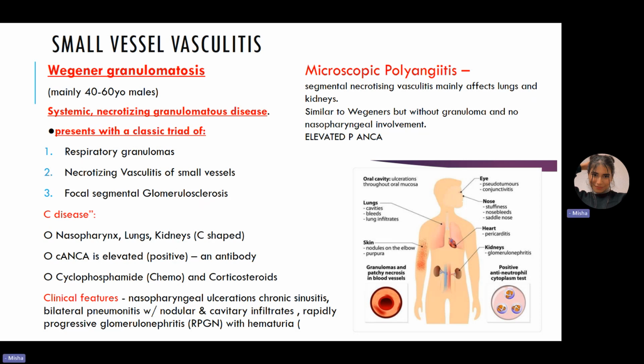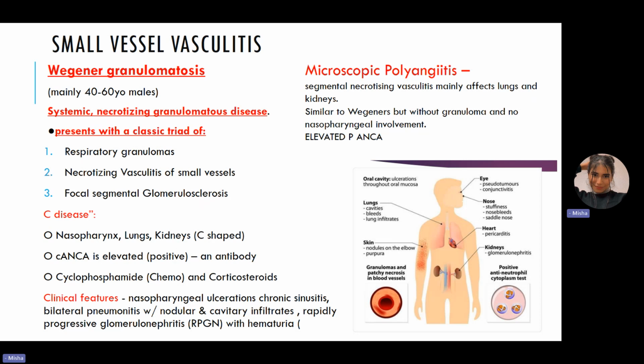Then it has necrotizing vasculitis of small vessels, which are normally systemic, and they can lead to focal segmental glomerulosclerosis, and eventually they can lead to necrotizing crescent-shaped glomerulonephritis, and can actually lead to rapidly progressive glomerulonephritis with hematuria. There we can see inflammatory cells that are present within the Bowman's capsule. So this can be very, very detrimental for the kidneys as well.